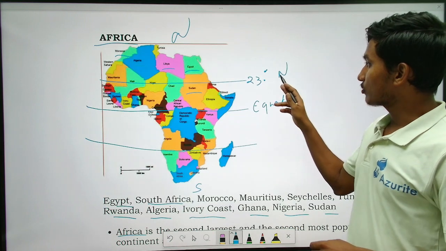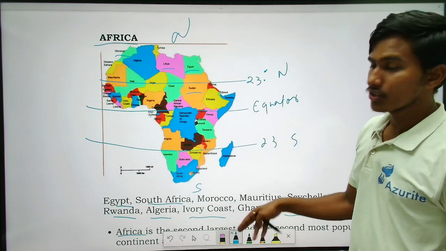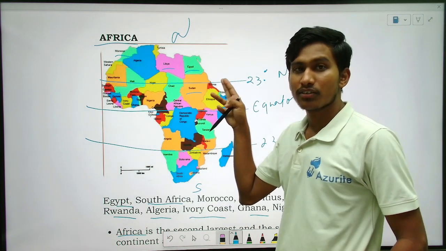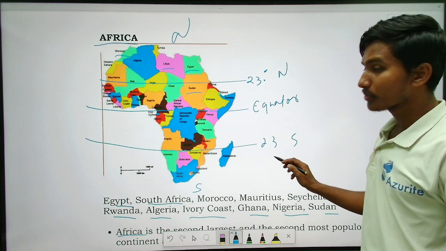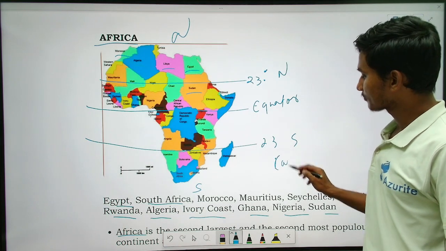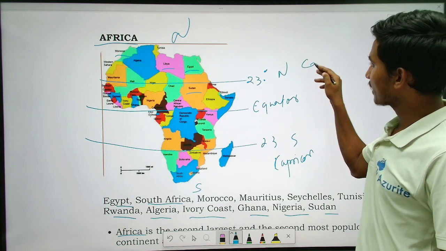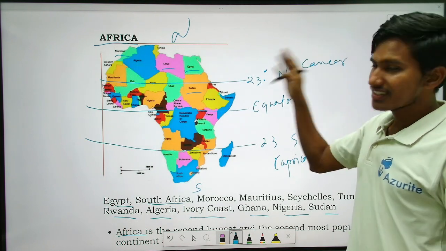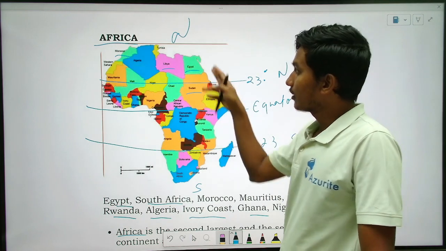So this is towards the north, and this is towards the south, right? So the Tropic of Cancer and Tropic of Capricorn. Towards the south is the Tropic of Capricorn, and towards the north is the Tropic of Cancer.